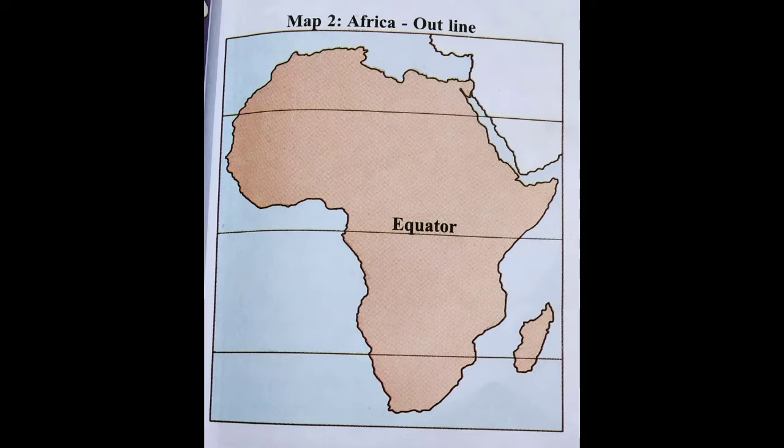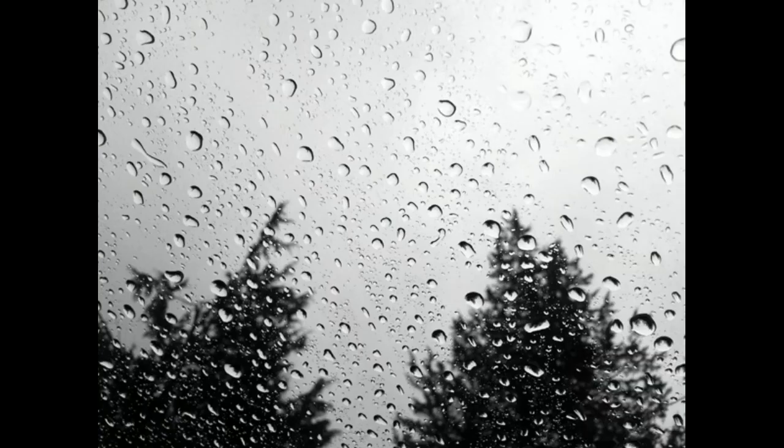Look at the outline map of Africa. Three important latitudes cross this continent. One line is already given, that is the equator, and above the equator that line is called the Tropic of Cancer. Below the equator that line is called the Tropic of Capricorn. Here is one student activity. Locate the zone on the map of Africa and color it and label it as the tropical region. Color the zone north of the Tropic of Cancer and south of the Tropic of Capricorn in different colors.